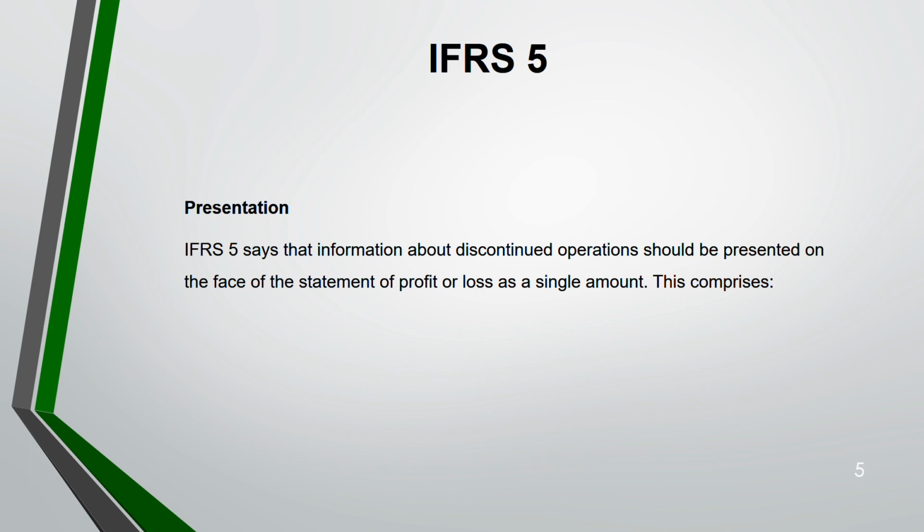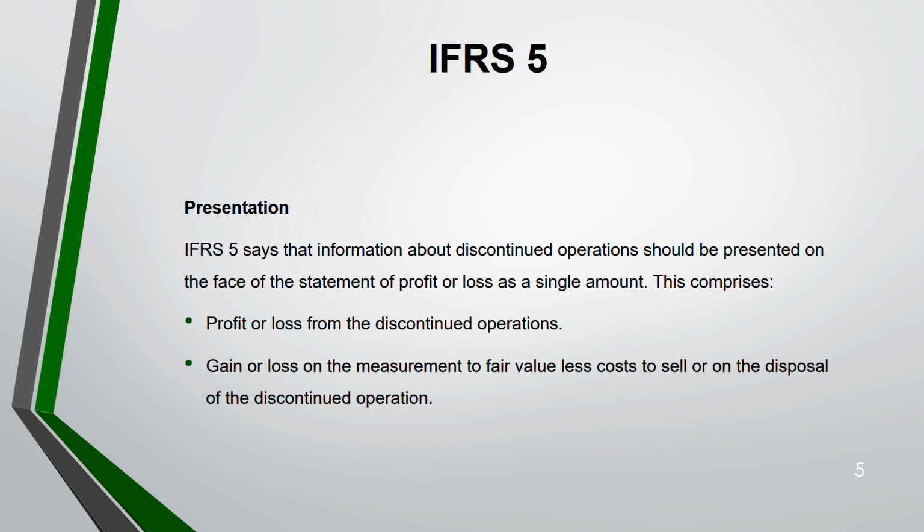Now, how do you present? IFRS 5 says information about a discontinued operation can be presented on the statement of profit or loss as a single amount, which comprises the profit or loss from discontinued operations. You will often see in the profit and loss statement one line that says profit or loss from discontinued operation, and this line often comes after profit or loss from continuing operations. Remember, whenever you have a discontinued operation, you have to show profit or loss from continuing and discontinued operations separately.